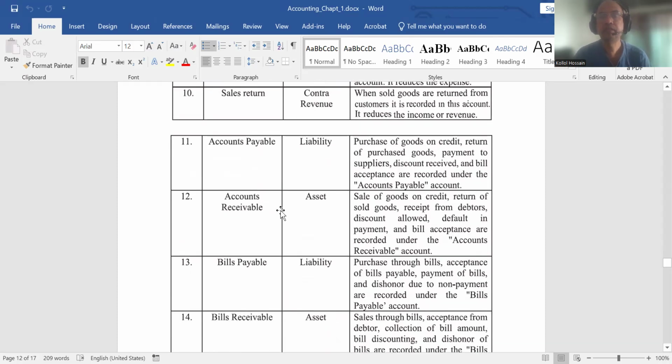Accounts payable, this is a liability. This is generated when we purchase anything on credit, that is accounts payable. This is the liability we have to pay later on. Accounts receivable, this is the contra of accounts payable. Here it is asset. We sell goods without cash, that means on credit. So this creates accounts receivable. That means we will receive the fund later on, not now. So this is an asset. These accounts receivable will be converted into cash later on.